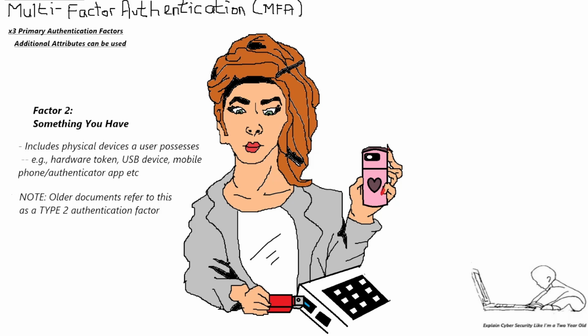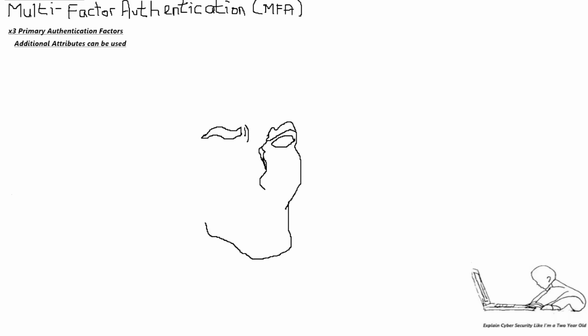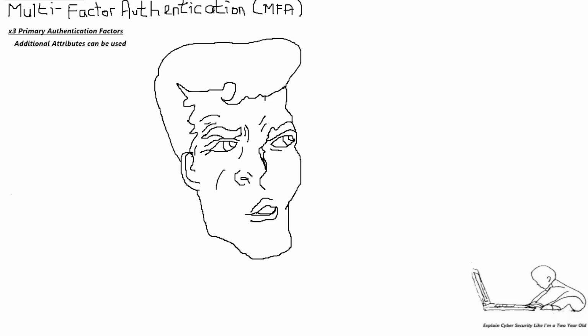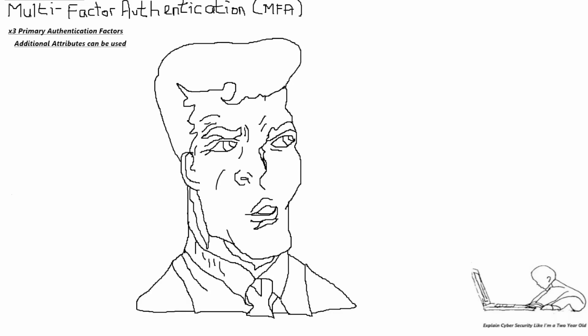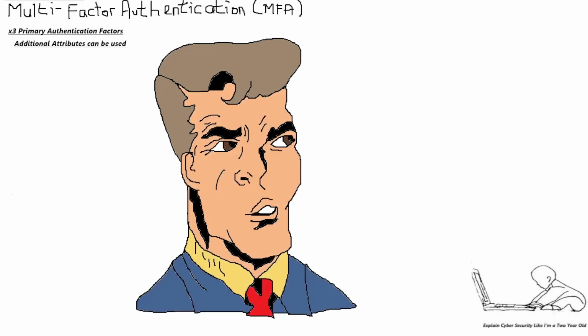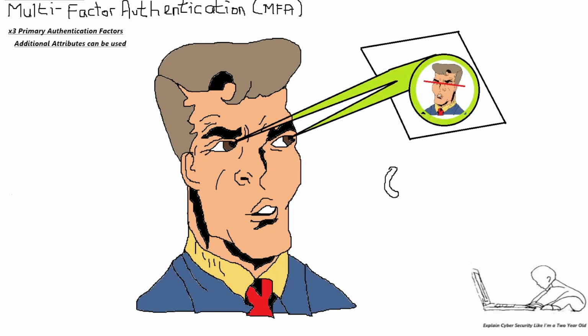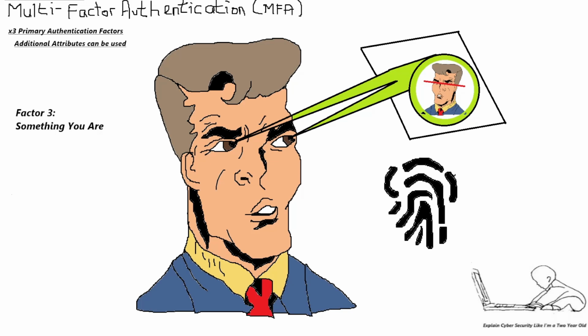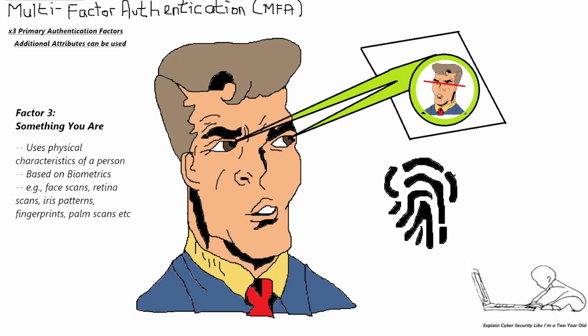And moving on to factor 3, something you are, which uses the physical characteristics of a person and is based on biometrics. For example, fingerprints, face scans, retina scans, iris patterns, and palm scans, to name a few. This factor 3, aka biometrics, is a relatively new 21st century invention, and you can refer to my previous video on biometrics and its associated type 1 and 2 errors. So again, factor 3 is something you are. Note, older documents may refer to this as a type 3 authentication factor.